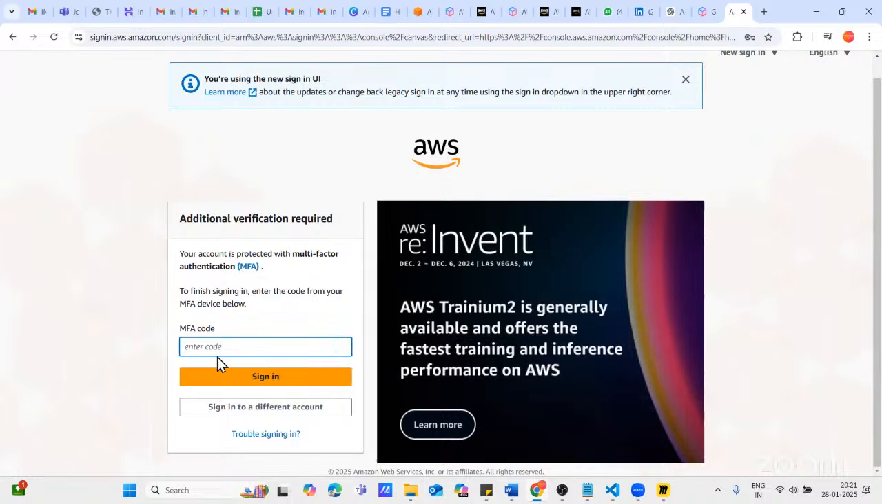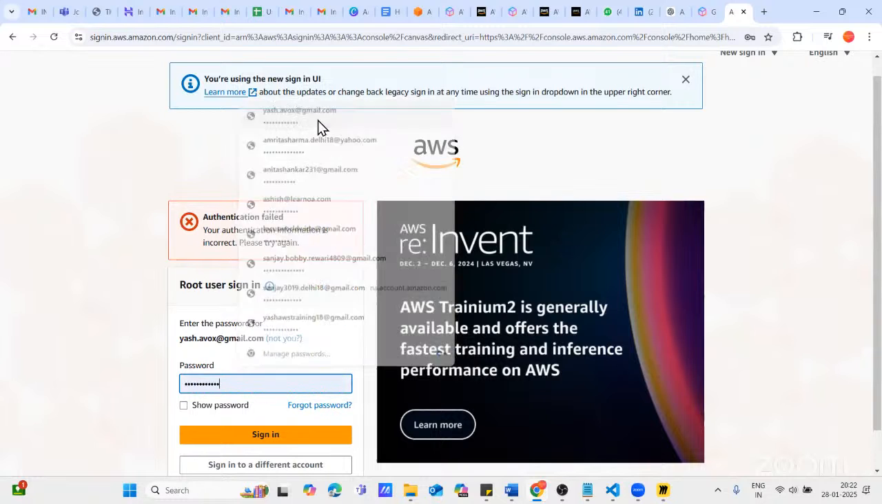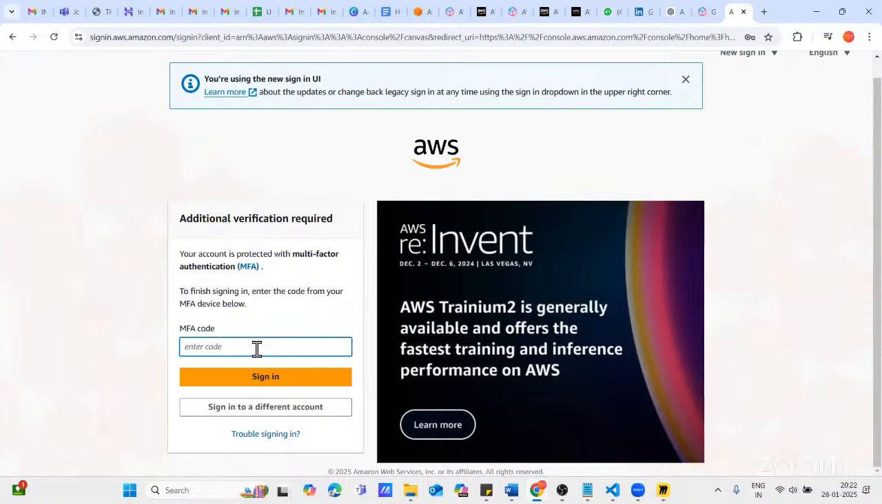I'm just reading this code from my mobile application, right? My mobile is synced with this account. Sorry, authentication failed. Something is wrong. Let me. Right. Yes. 43633. Fine. This is okay.